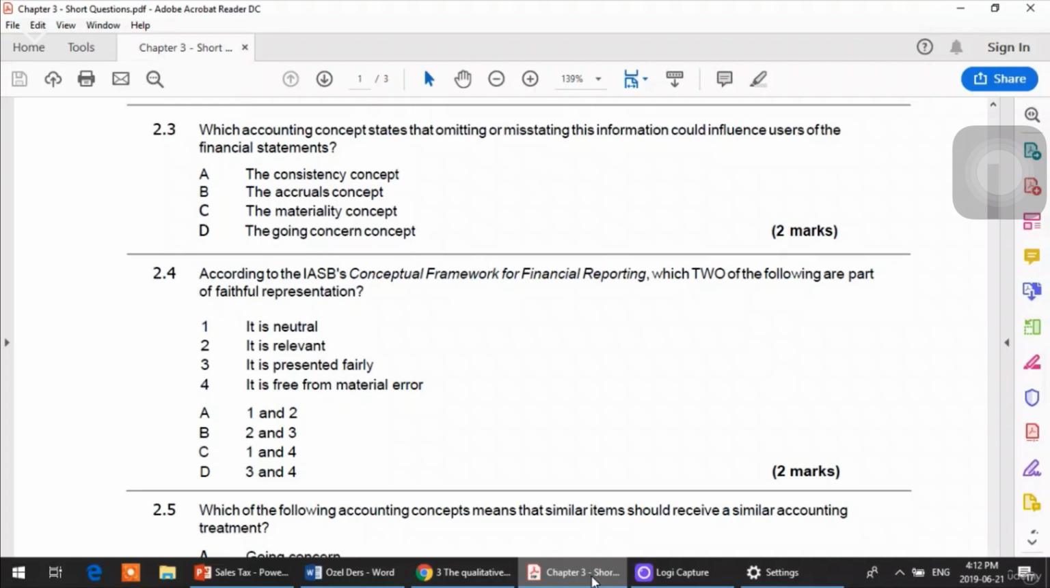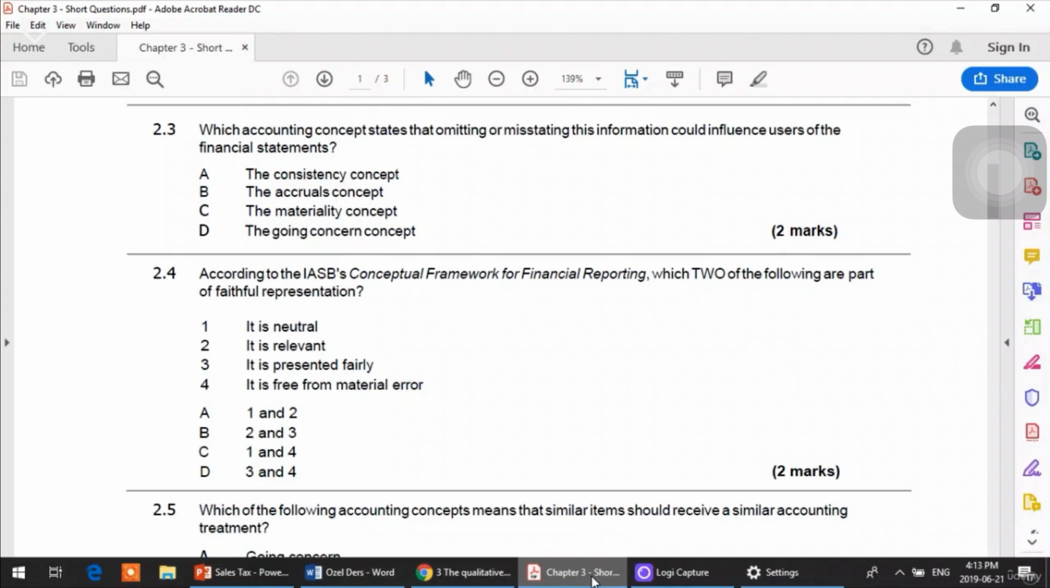2.4, according to IASB's conceptual framework for financial reporting, which two of the following are part of faithful representation? Number 1, it is neutral. Number 2, it is relevant. Number 3, it is presented fairly. And number 4, it is free from material error.